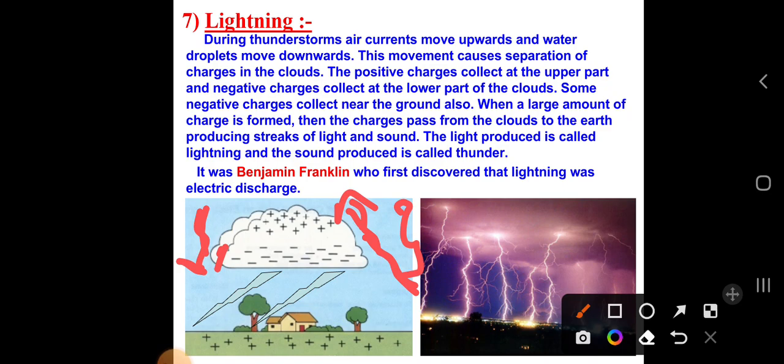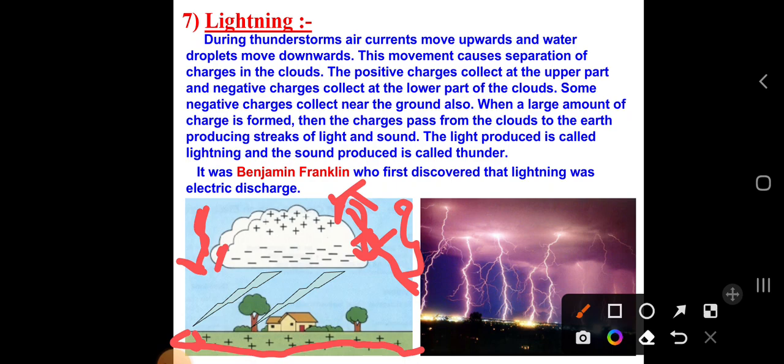In the clouds, positive charges are present and negative charges are also present. The positive charges collect at the upper part, whereas the negative charges collect at the lower part of the clouds, and some of the negative charges collect near the ground also. So what happens when a large amount of charge is formed? Charges pass from the clouds to the earth, producing streaks of light and sound.